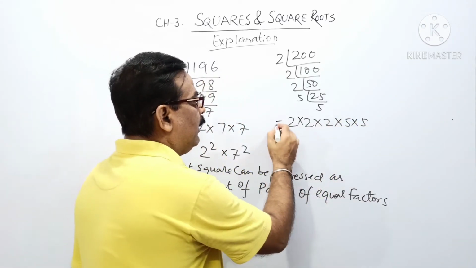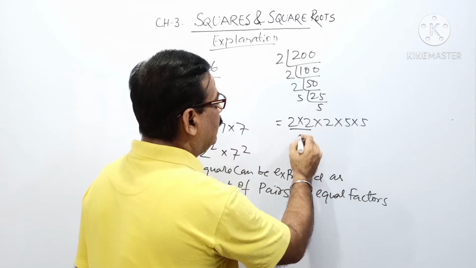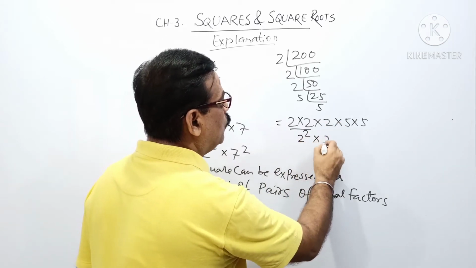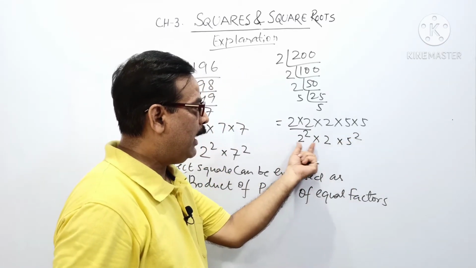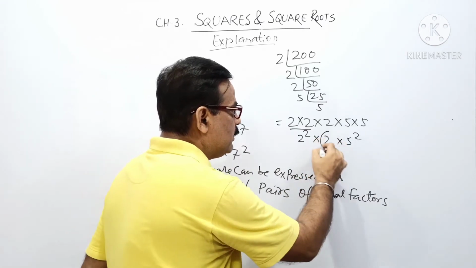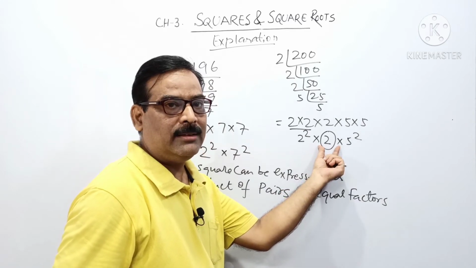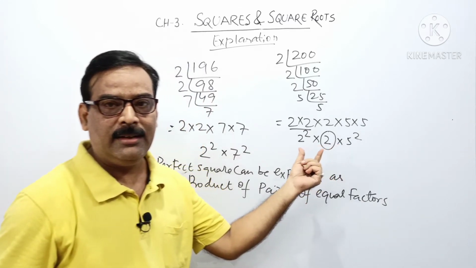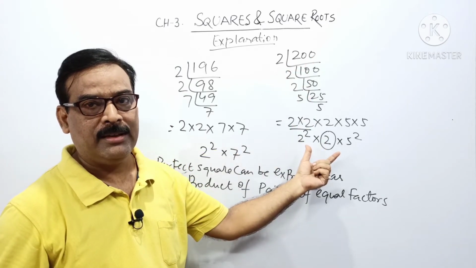Here we see that 2 has one pair and one is single, that is 2 square into 2 into 5 square. Here 2 and 5 are both in pairs, but one 2 is single. It is not in the form of pairs. So we cannot say that 200 is a perfect square.